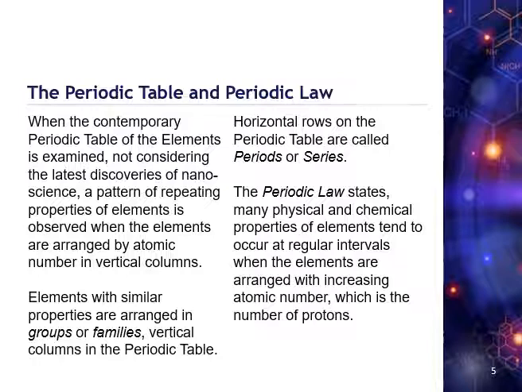A group has a number and a family has a name. Horizontal rows on the periodic table are called periods, or series. The periodic law states many physical and chemical properties of elements tend to occur at regular intervals when the elements are arranged with increasing atomic number, which is the number of protons.